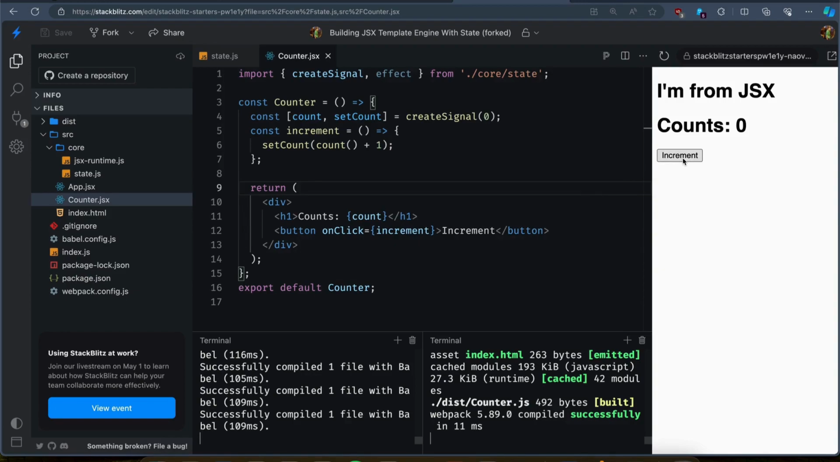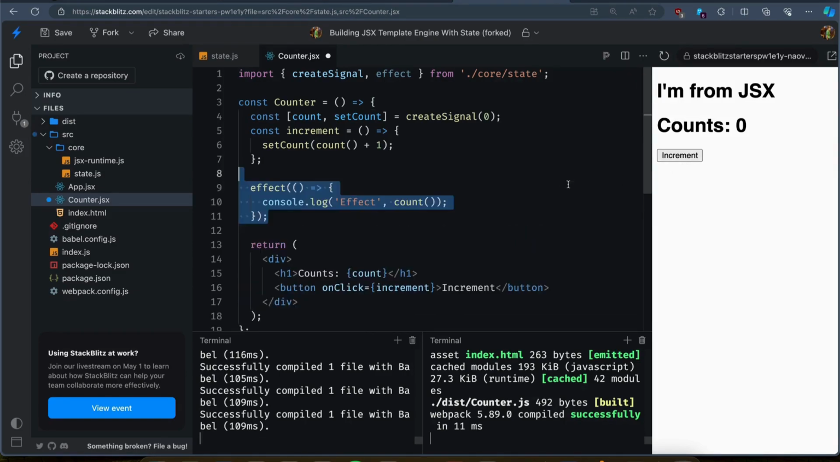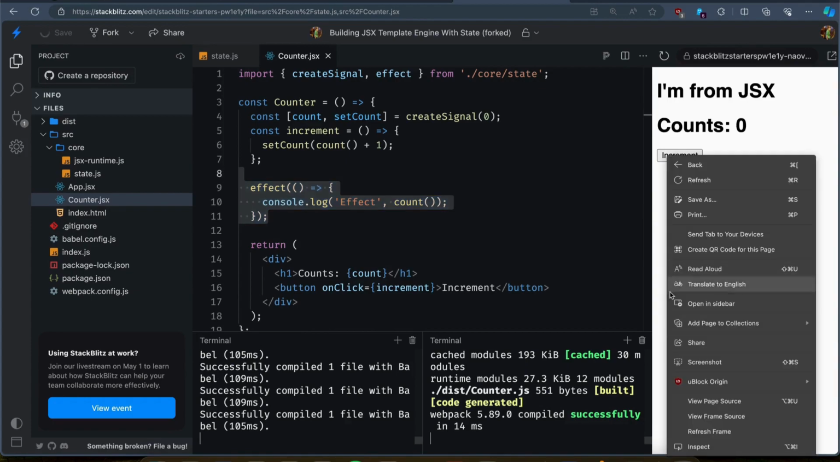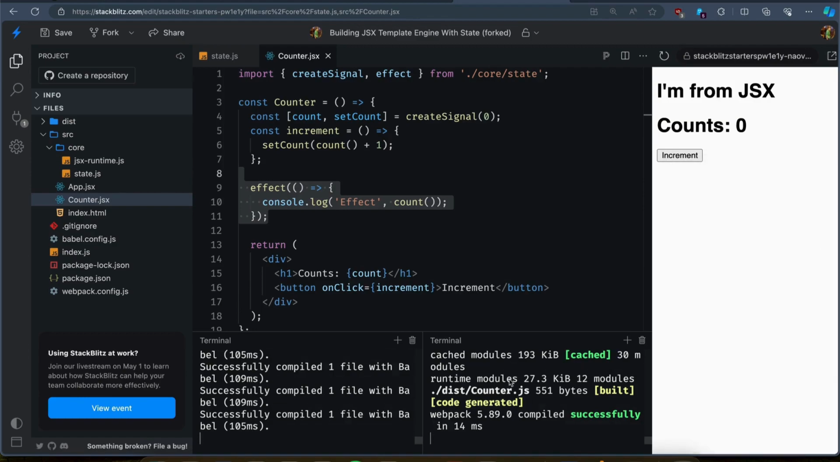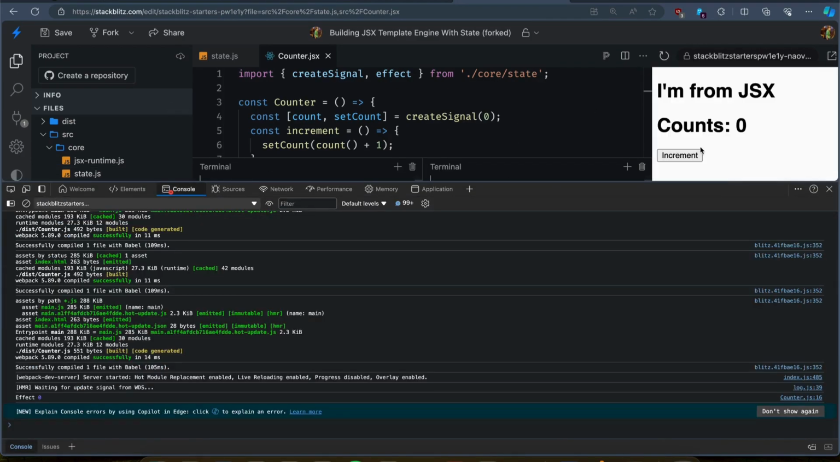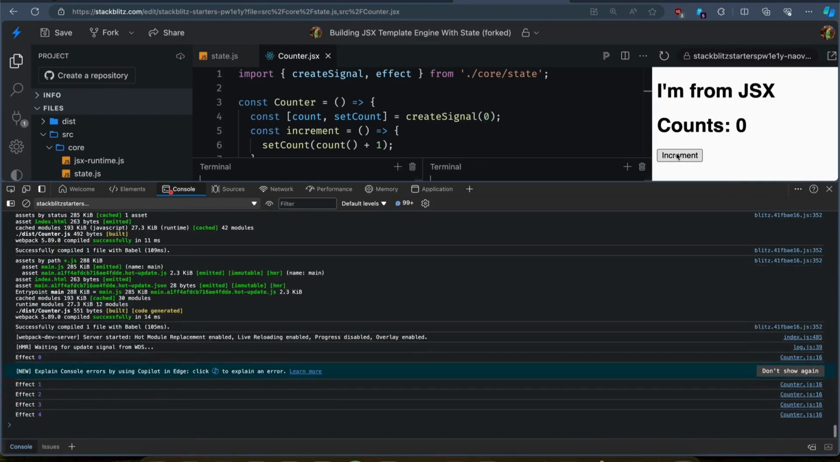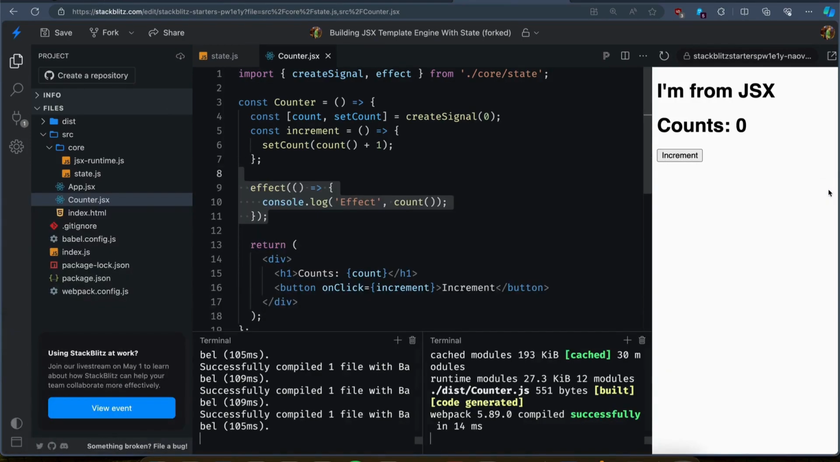Let's run the application and see if it works. Why isn't the counter updating? Is there something wrong with the signal implementation? Let's quickly verify using the effect function to see if the state is updating. I'll add a console.log statement inside the effect function to log the state whenever it changes. The state is updating, and the effect function is being called.